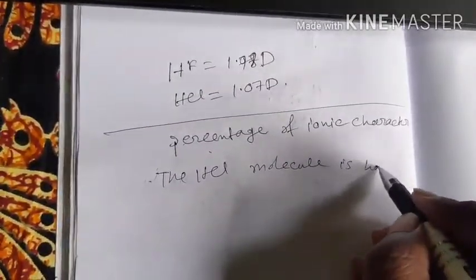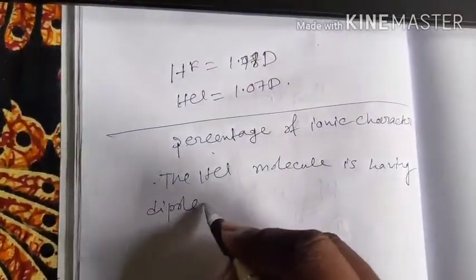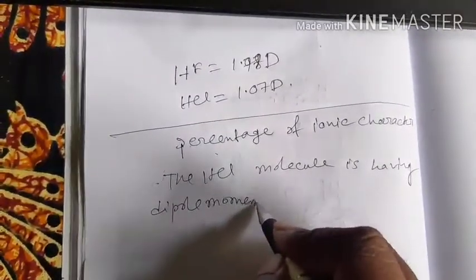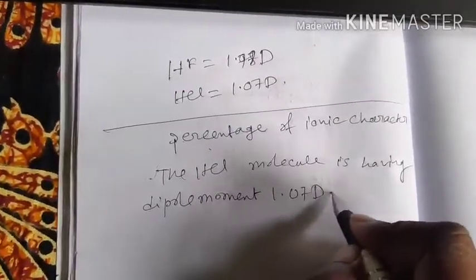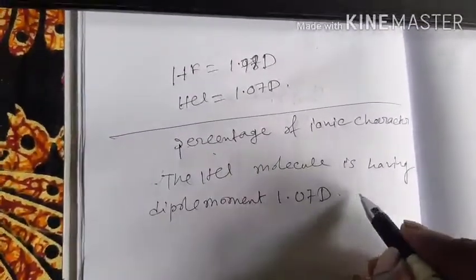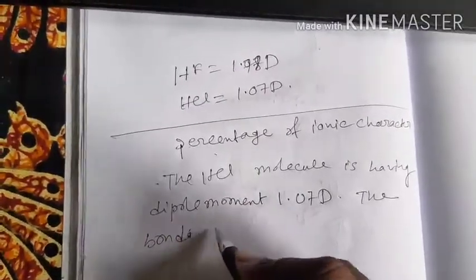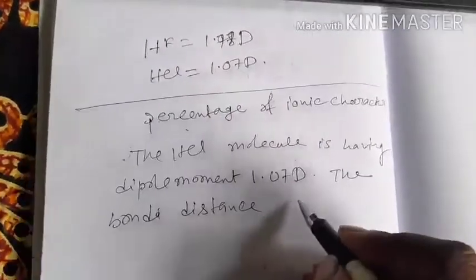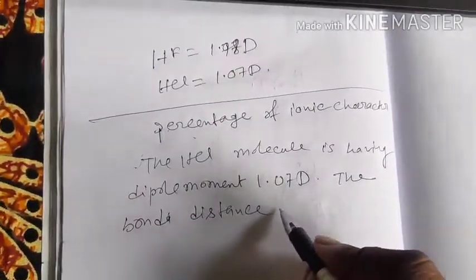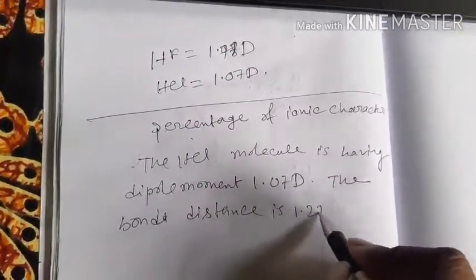is having a dipole moment of 1.07 D, and the bond distance is 1.275 angstrom.